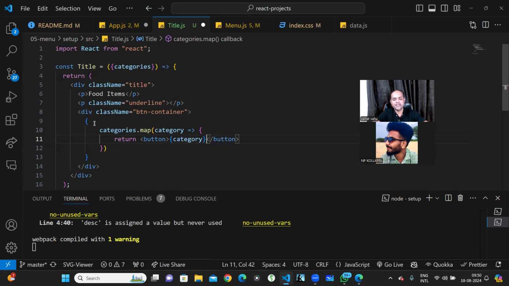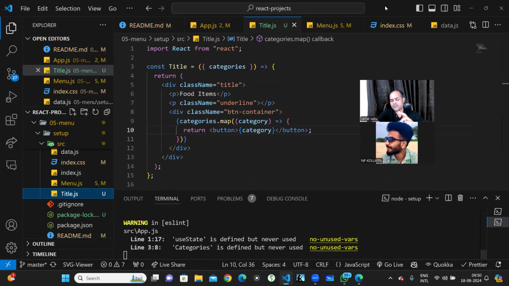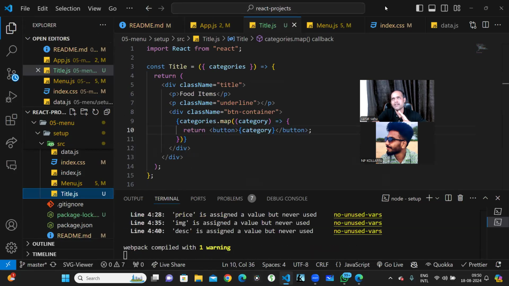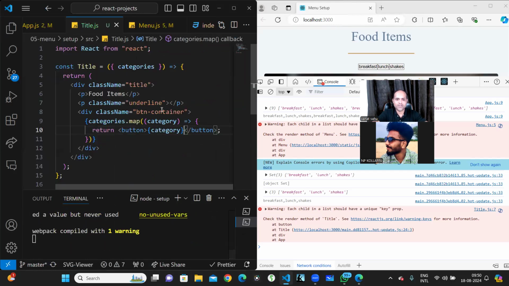Now when I save over here, it is expected that we'll see 3 buttons: breakfast, shakes, lunch. 3 items. Breakfast, lunch, shakes. Everything is working as expected. Now obviously we can use styling and do a lot of stuff over here. So let's add some styling.